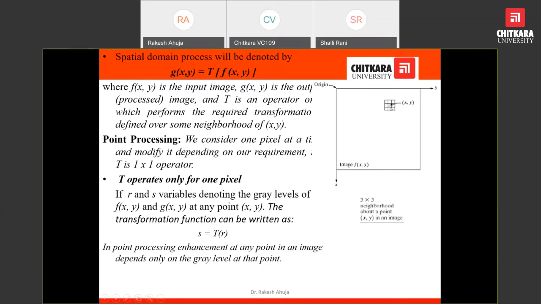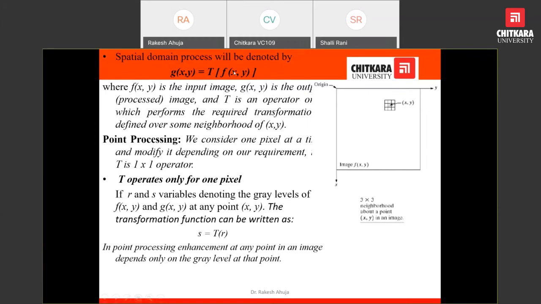We can take this pixel and process it. Process means we can change this pixel and replace the older value with the changed value. In this way, we can enhance the view of the picture.